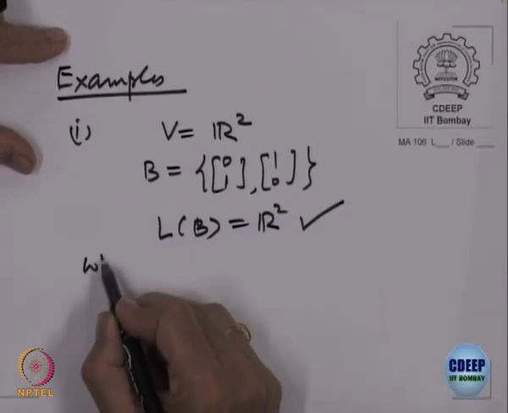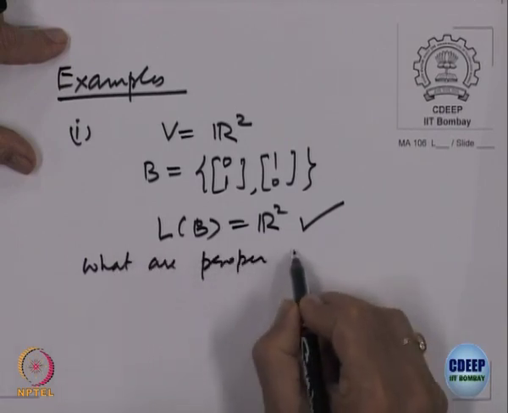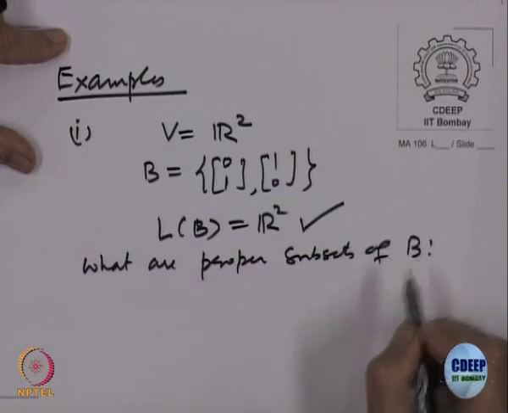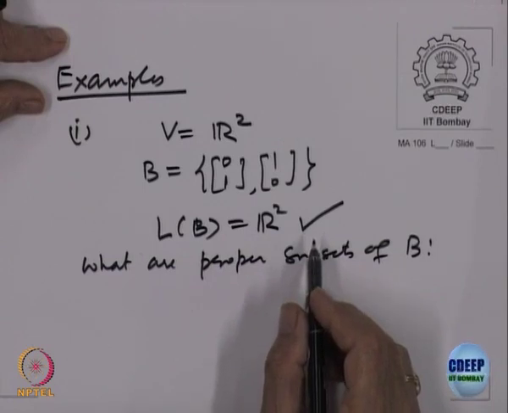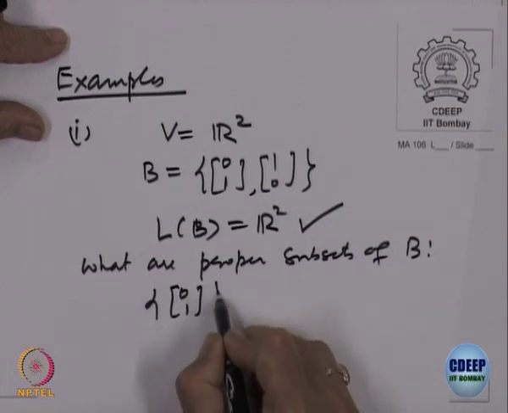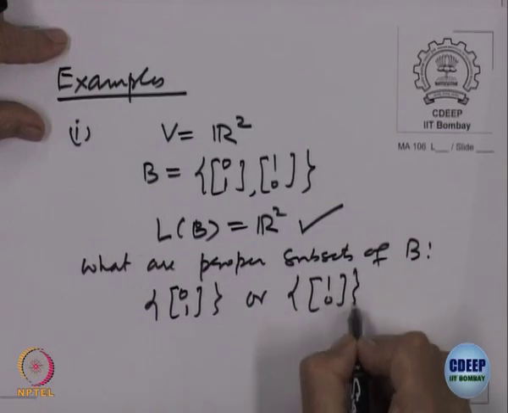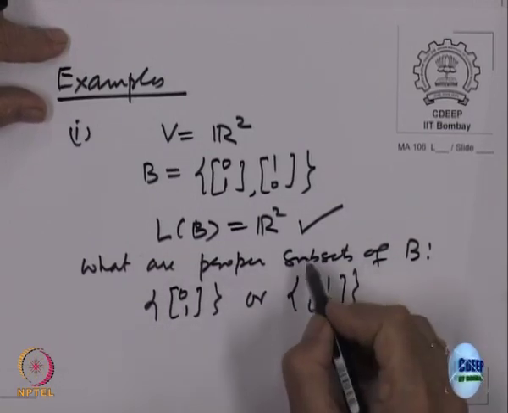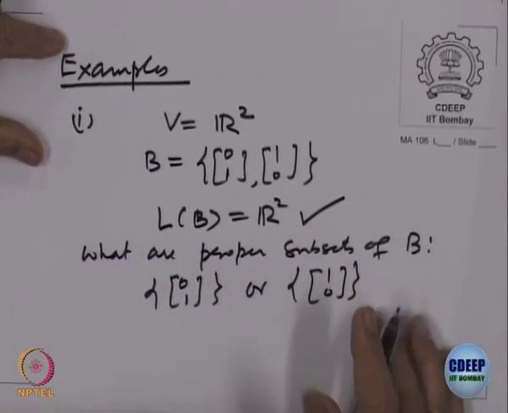So, what are the proper subsets of B? It has two elements. If you want a proper subset, there are two possibilities. You take 0 1 or 1 0, and let us say proper subsets are non empty also, because if you take the empty set, then nothing will be there.